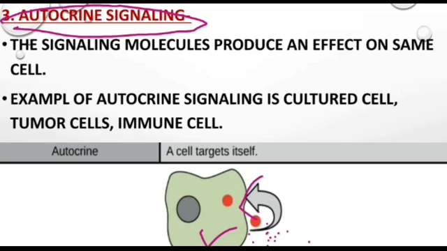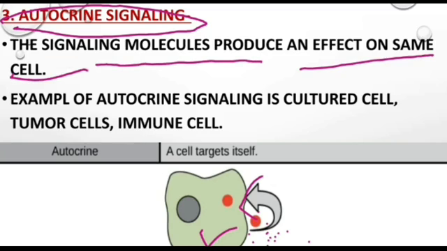In most cases, autocrine signaling induces cell division, cell regeneration or tissue regeneration. Then let's see the first point: the signaling molecule produces an effect on the same cell. As I said, examples of autocrine signaling are cultured cells, tumor cells, and immune cells.